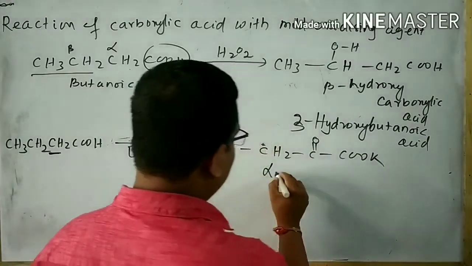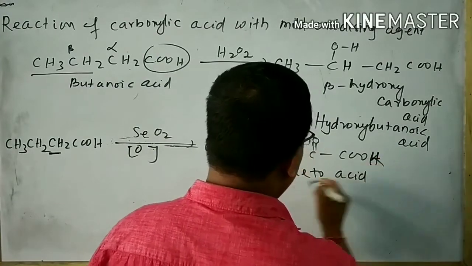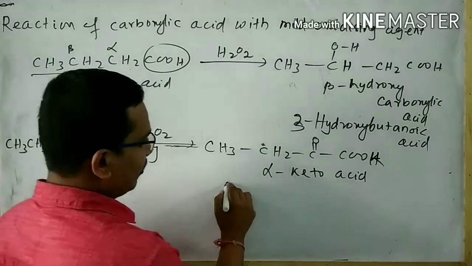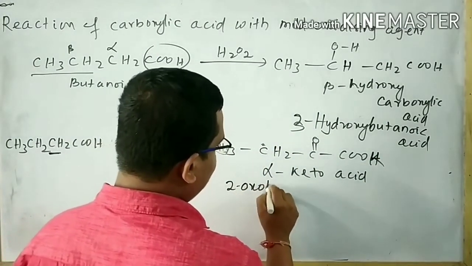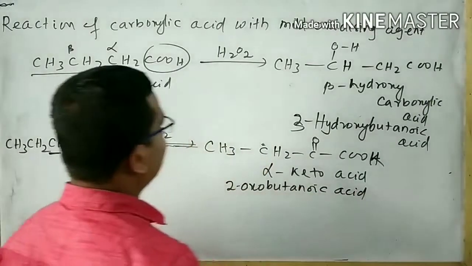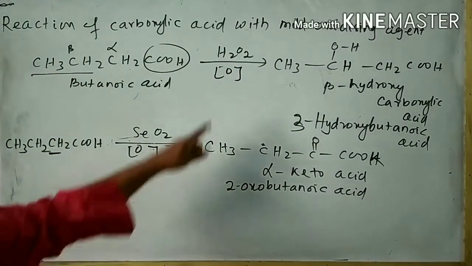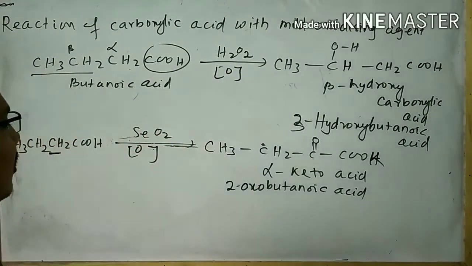That is said to be an alpha keto acid, and the name of this compound is 2-oxobutanoic acid.